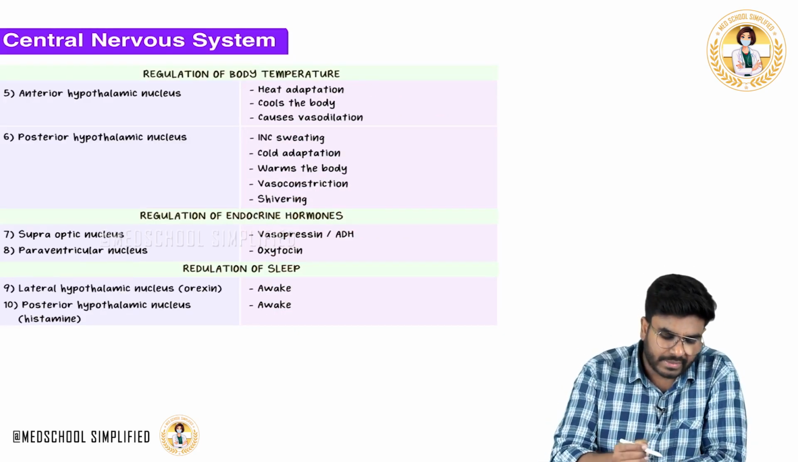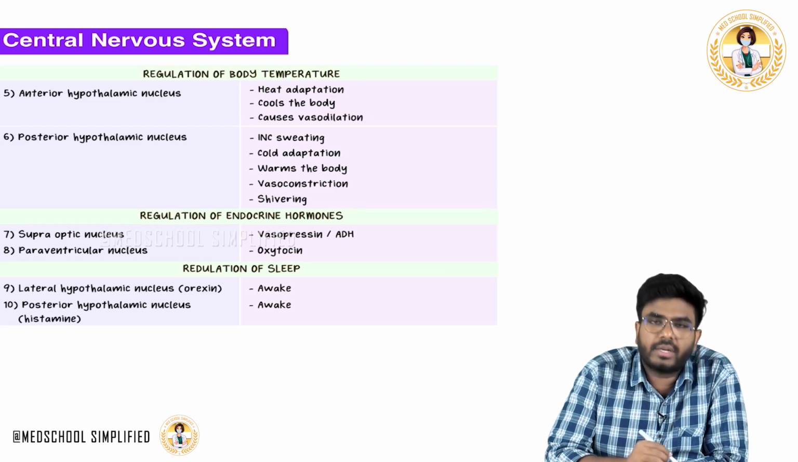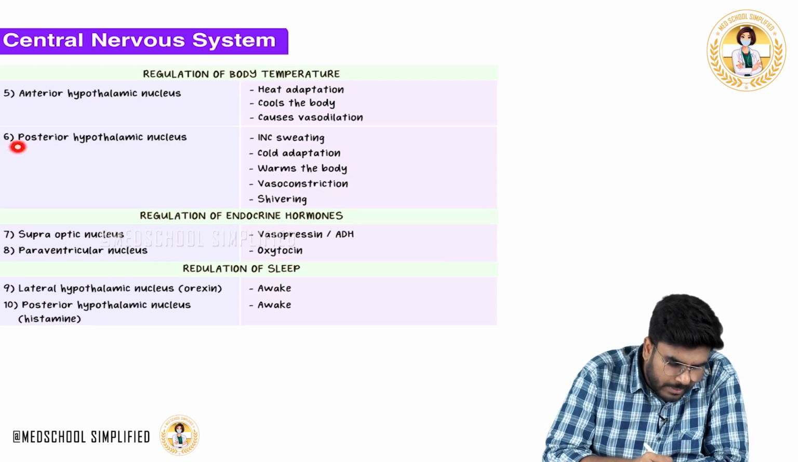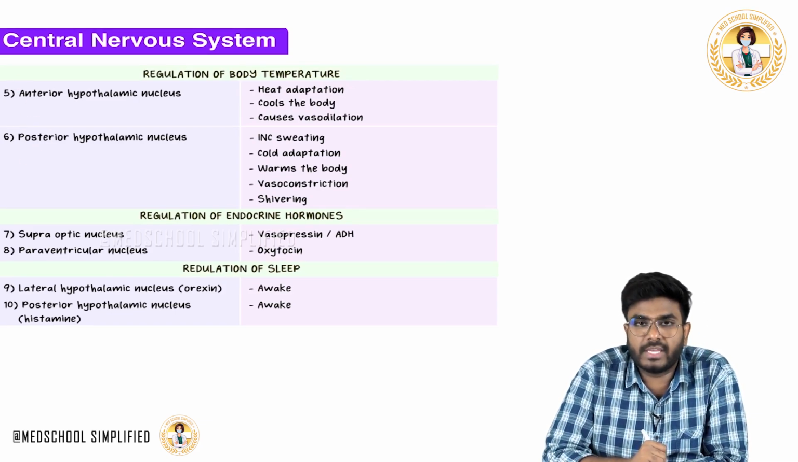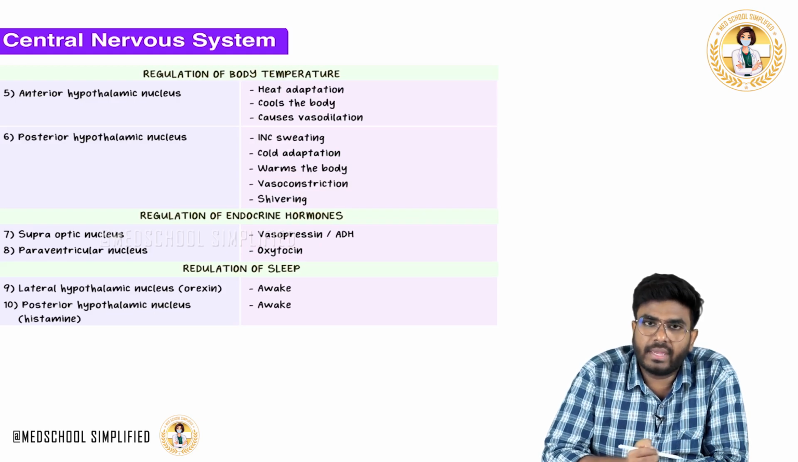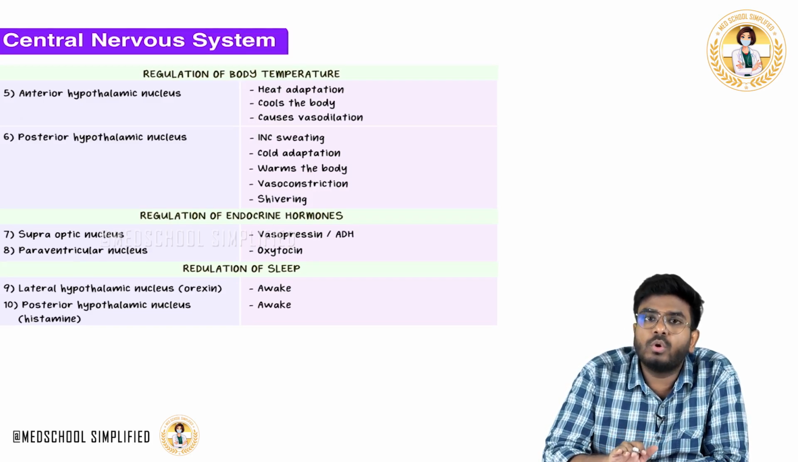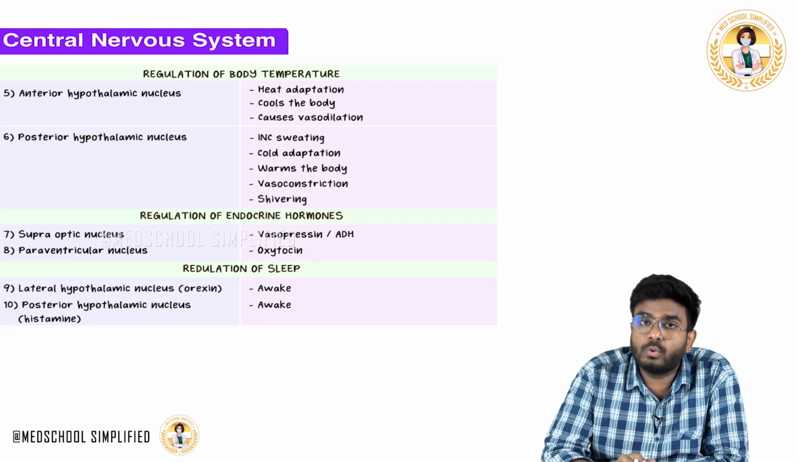Now, having said that, let's discuss the regulation of body temperature. Now, the posterior hypothalamus and the anterior hypothalamus. Especially see the anterior hypothalamus. I used to remember it like A for AC. Anterior hypothalamus cools down your body. When do you want to cool down your body? Whenever you are in a hot climate. For example, whenever you are in a desert, you need to cool down your body.